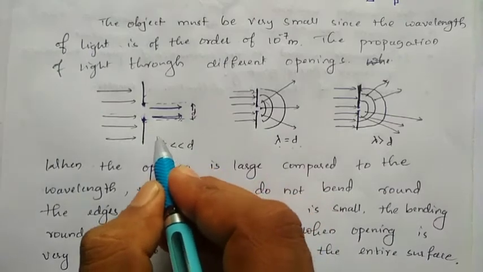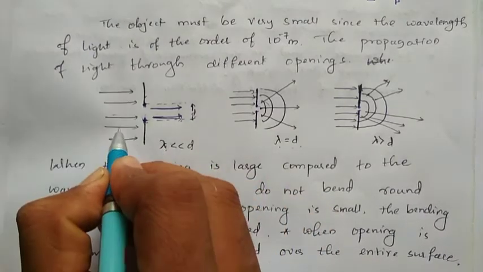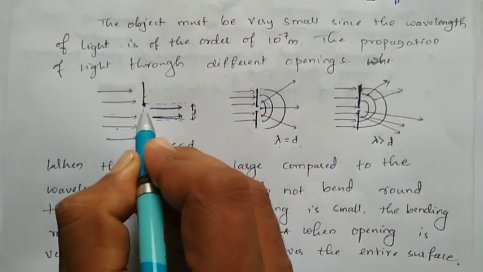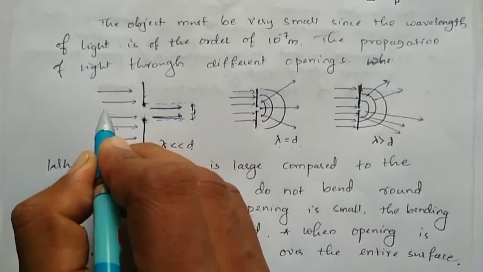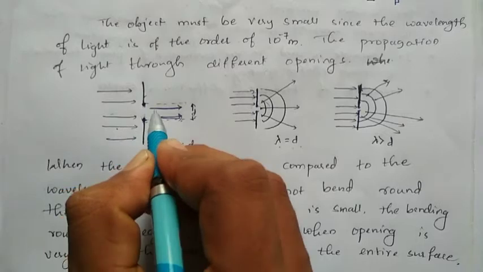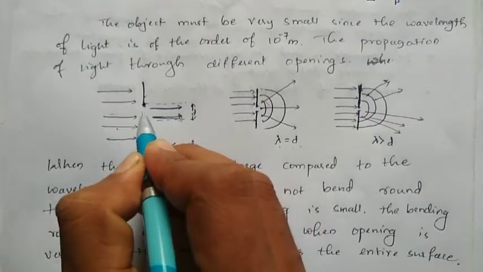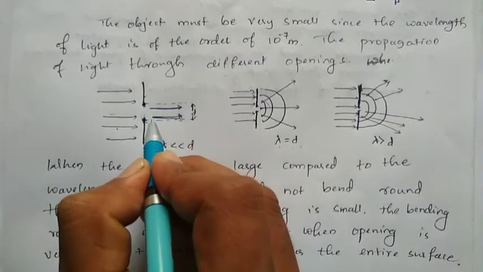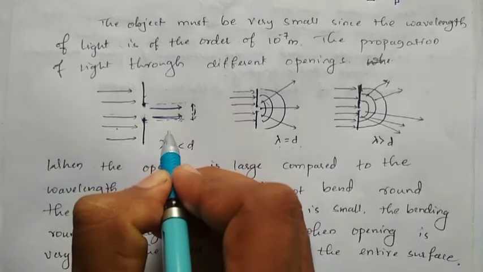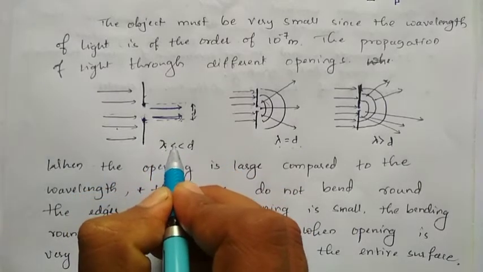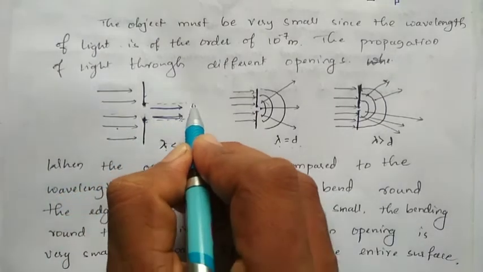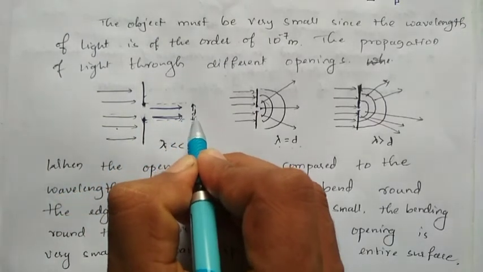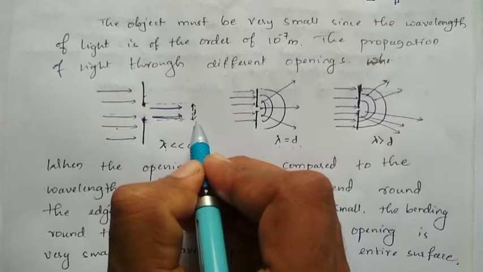In the first diagram, the wavelength of the light wave is very small compared to the opening of this obstacle. So when the light enters this opening, it will move in a straight line. There is no bending taking place here in the first case. So here lambda is very much less than this opening. The obstacle length you have to take as d, small d.